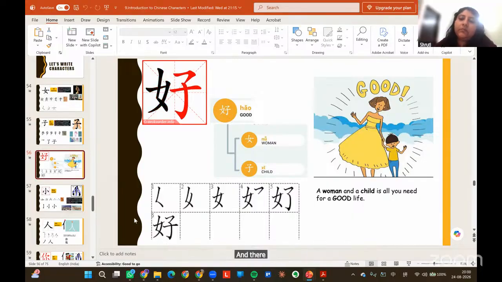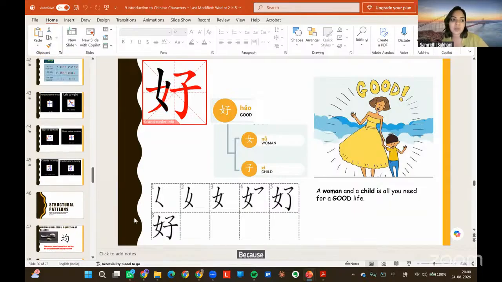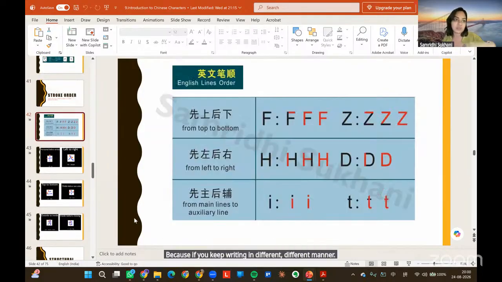And there is no other reason why your teacher asked you to write A 30 times in the same manner. And that's how Chinese character writing also works. We ask you to write the same character 30 times until your hand just registers that, okay, this has to be written like this. Because if you keep writing in different manners, your handwriting can never get faster.